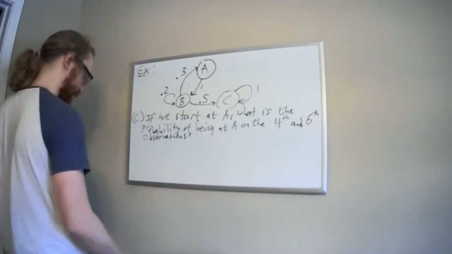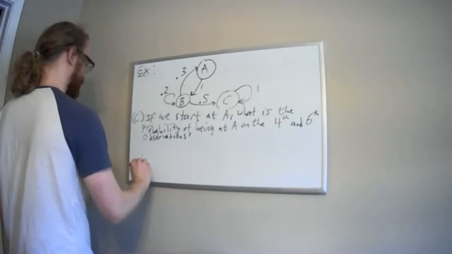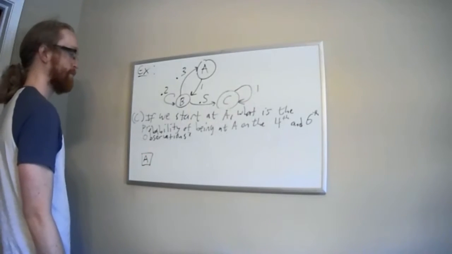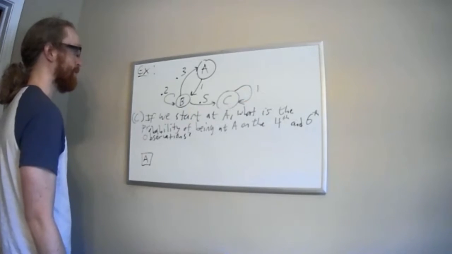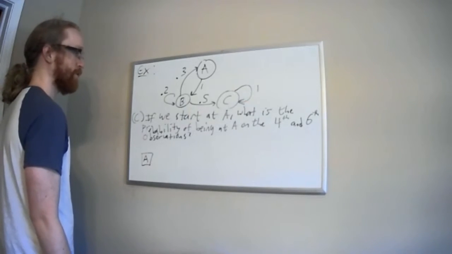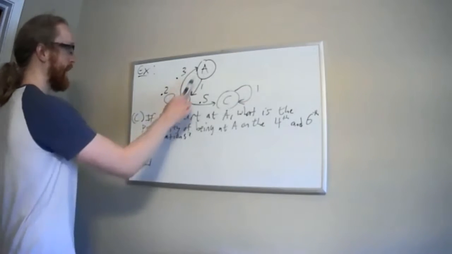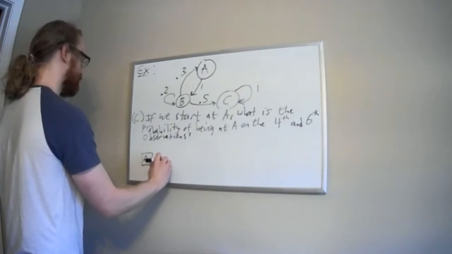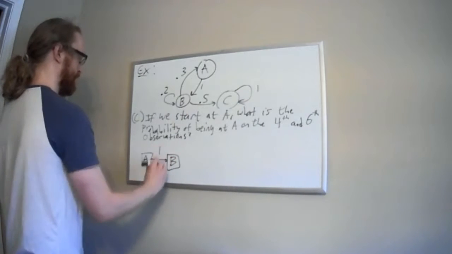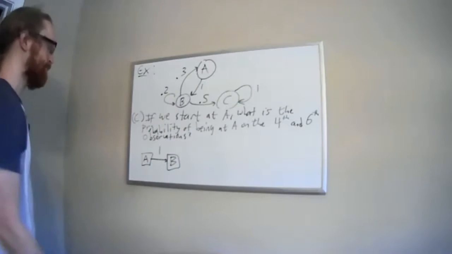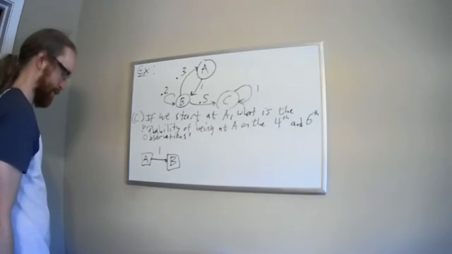And here's how it will go. We have to start at A. And now, anything could happen on the second one. Well, let's just look. If I'm at A, where can I transition? I can transition to B with probability 1. So there's not really any other possibility for the second step. I'm going to have to go to B. So for step 1 to step 2, I go to B.